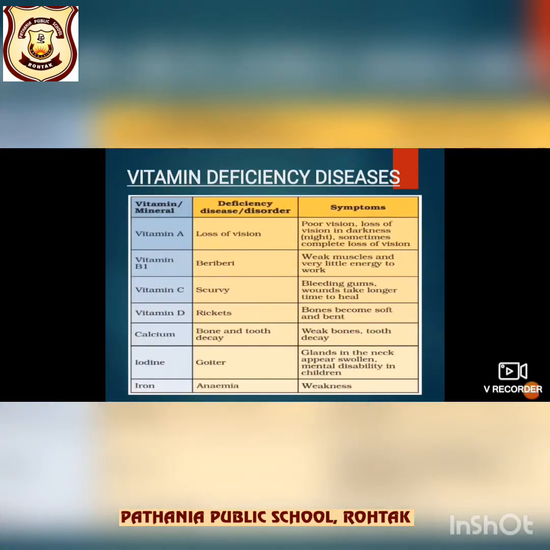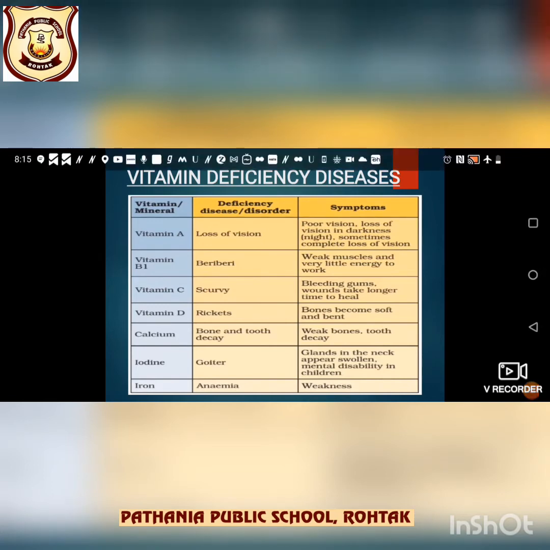Now, here are some vitamin deficiency diseases. Deficiency of various vitamins in the human diet gives rise to a number of diseases. Some of the vitamin deficiency diseases are night blindness, right? Beriberi, scurvy, rickets.